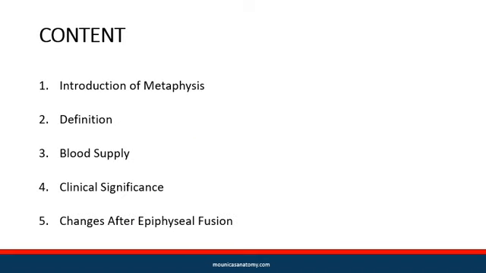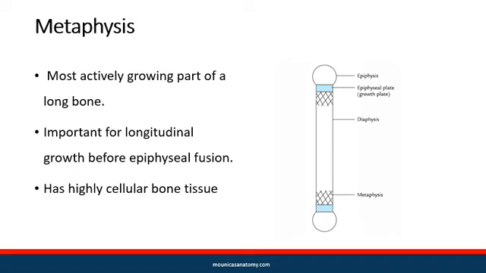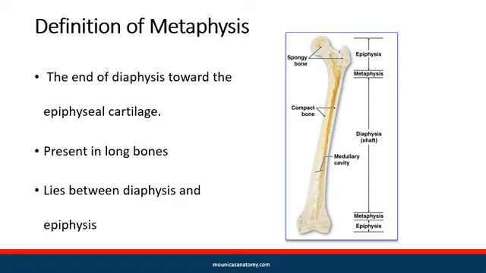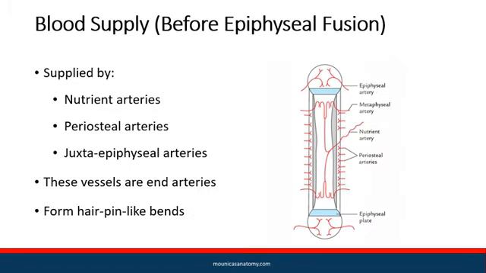The video's topic is metaphysis. Let's study introduction, definition, blood supply, clinical significance, and changes after epiphyseal fusion. Metaphysis is the most actively growing part of a long bone, important for longitudinal growth, with highly cellular bone tissue. The end of the diaphysis toward the epiphyseal cartilage is called the metaphysis. It is present in long bones and lies between the diaphysis and epiphysis.